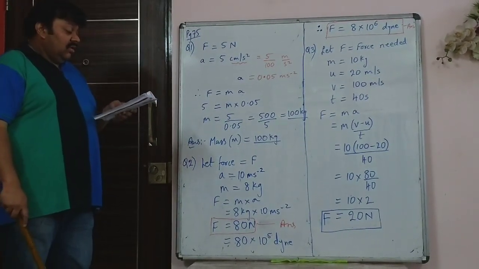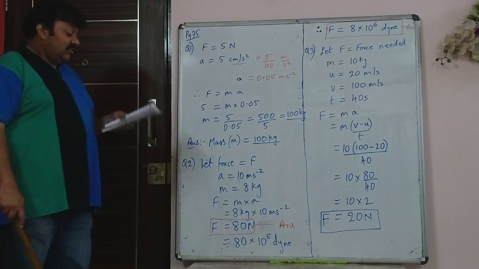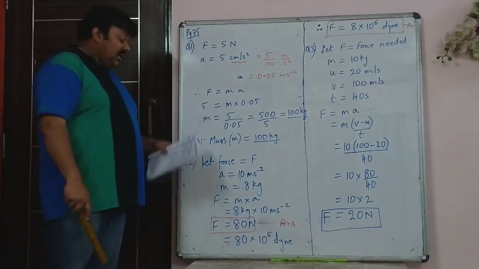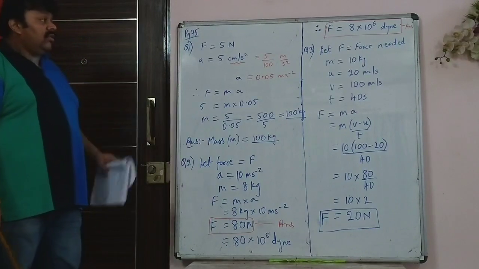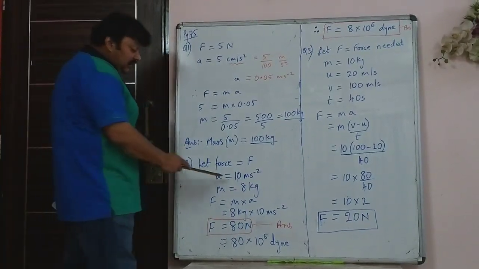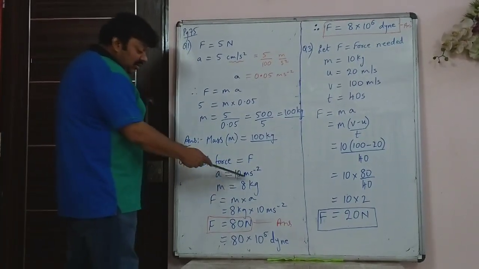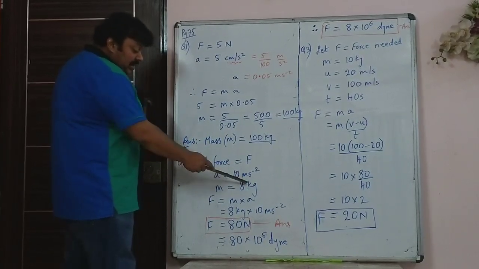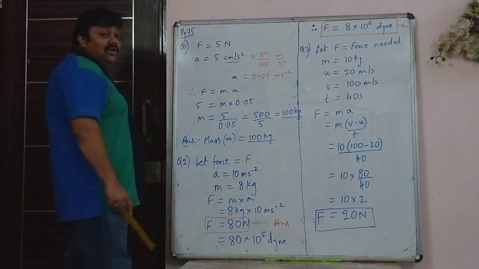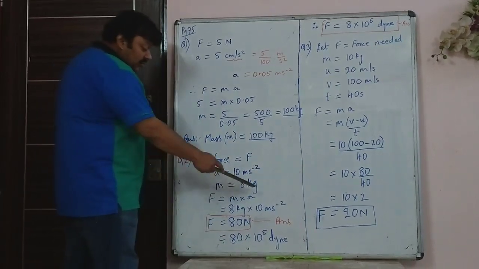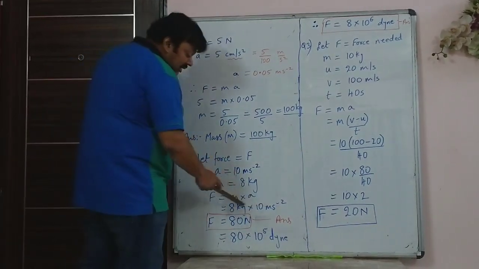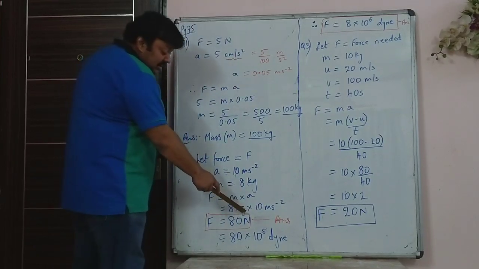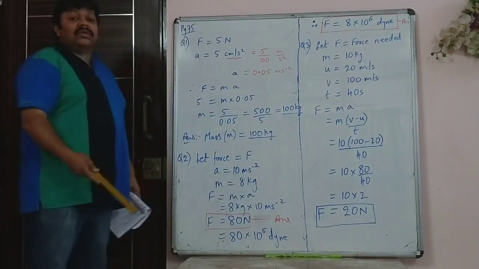Now the second question says, find the force required to produce an acceleration of 10 meter per second squared on a body of mass 8 kg. You have to find it in dyne and also in Newton. So you have again the same expression. Here everything is in the same system: kg for mass and meter per second squared for acceleration. So force is ma, and when you get the answer 80, this kg meter per second squared is called Newton.